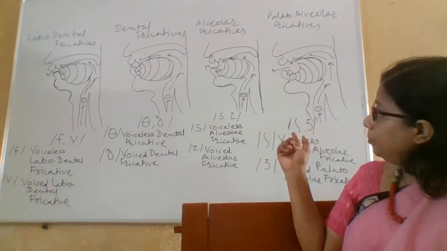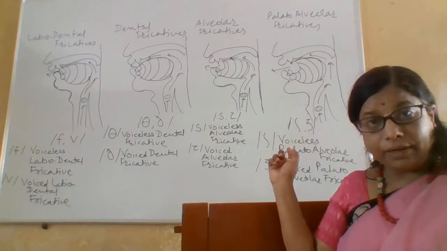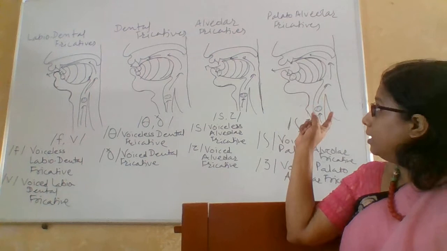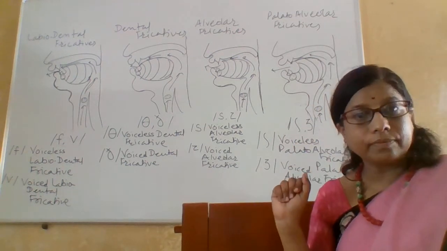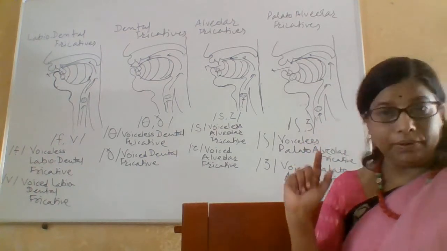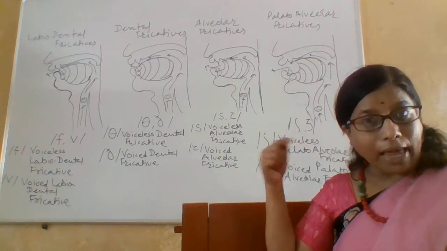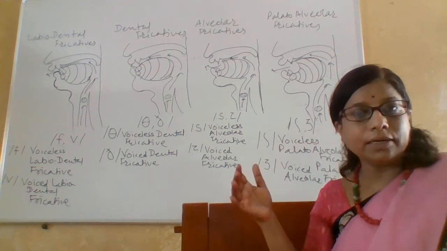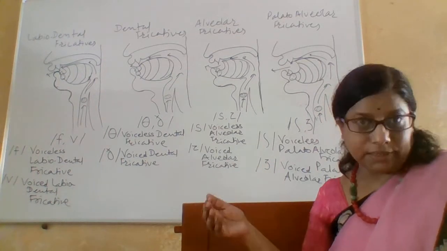The third figure has the label alveolar fricatives. So alveolar ridge, you can guess, alveolar ridge or the teeth ridge, it is passive.